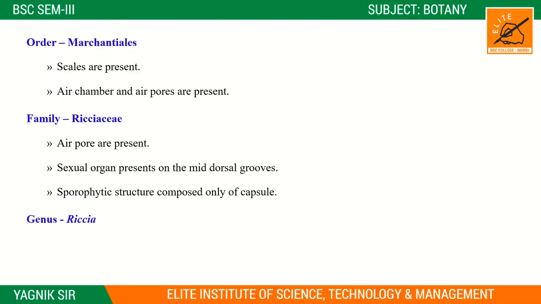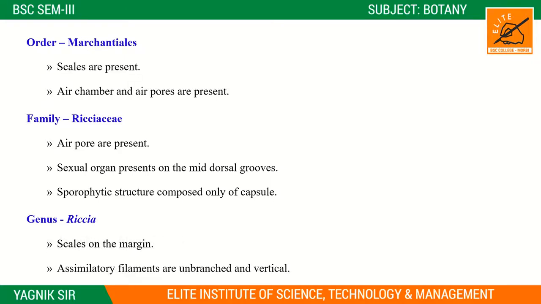Now next is the genus, and these are very important, right? Scales on the margins and assimilatory filaments are unbranched and vertical. Right? That means the structures are filamentous type, unbranched and vertical.